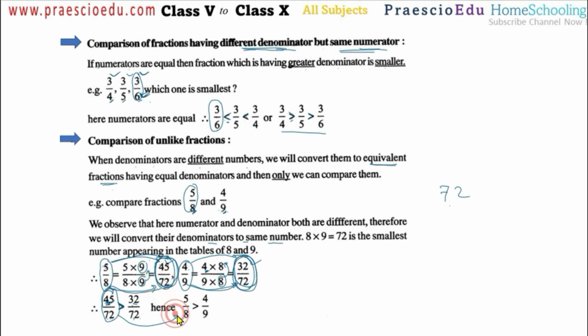So 5 by 8 is greater than 32 by 72, which is the equivalent fraction of 4 by 9. So bringing back 4 by 9, 5 by 8 is greater than 4 by 9. Like this we have to make the comparison. So this is the comparison of unlike fractions. Okay, I hope you understand this completely up to here.